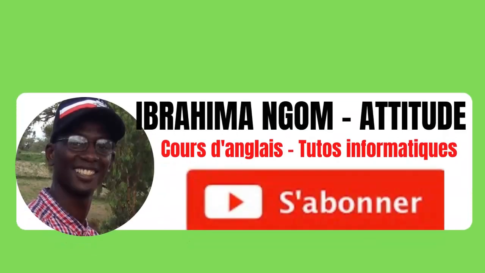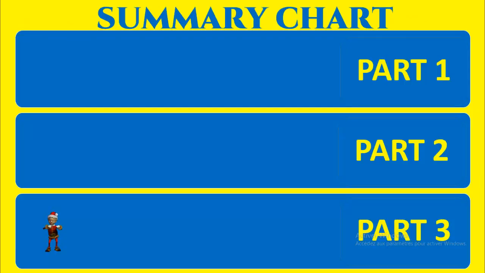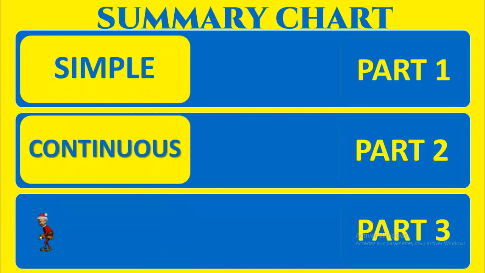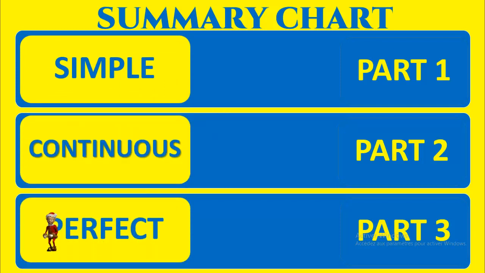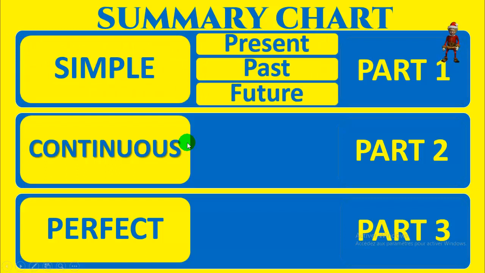In today's lesson, lesson number 1, terminal, we are going to deal with the formation of English verb tenses. Summary chart. In English, we have simple tenses, continuous tenses, and perfect tenses. For simple tenses, we have the simple present, simple past, and simple future.